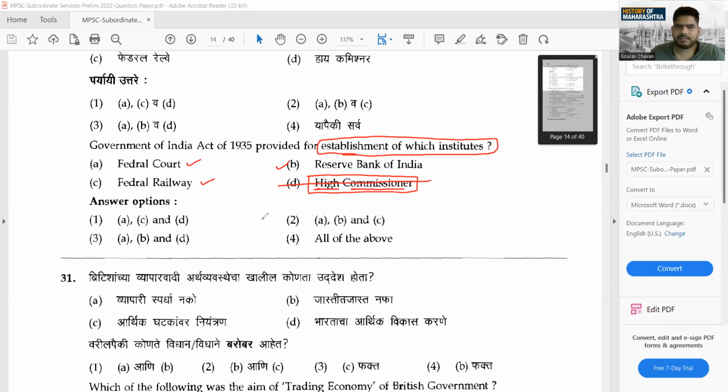So you can easily cut this particular option C. D lies over here, cut it. What is the answer? Yes. Elimination. The best way to get the correct answer. It reduces your probability to go wrong. Okay. So this is supposed to be the correct answer. Let's move to the next question. See how easy these questions are.